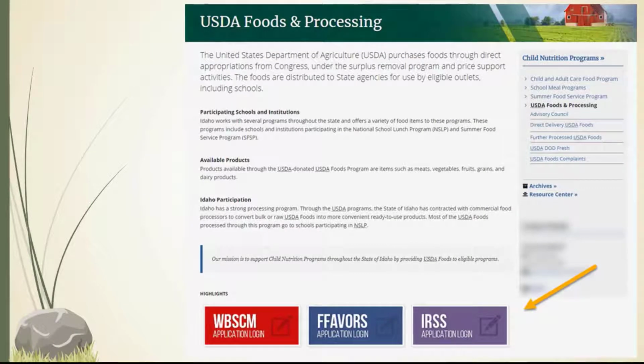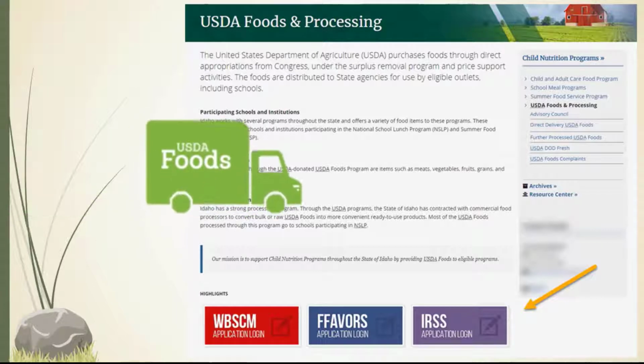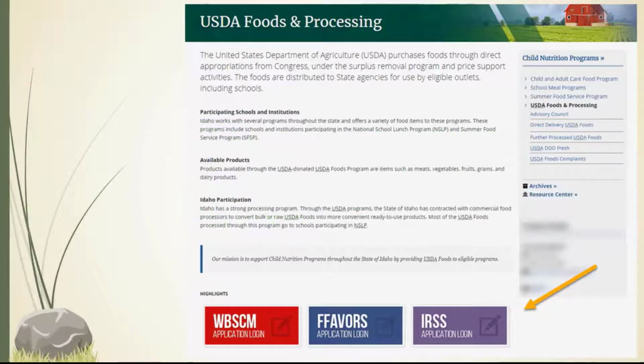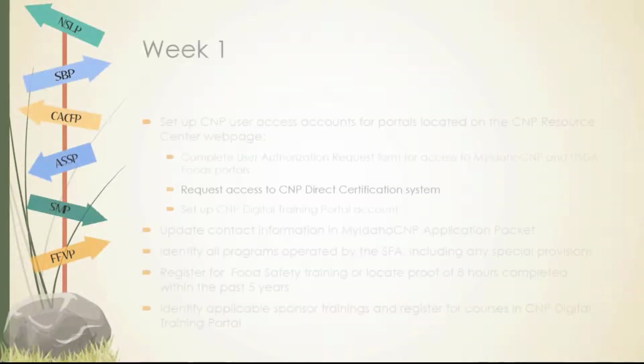Once received, the state agency will process the form to set up a My Idaho CMP account and put you in contact with a member of the USDA Foods team who can assist you with the inventory release software system that will allow you to order USDA foods. For more information, please review the USDA Foods and Processing webpage.